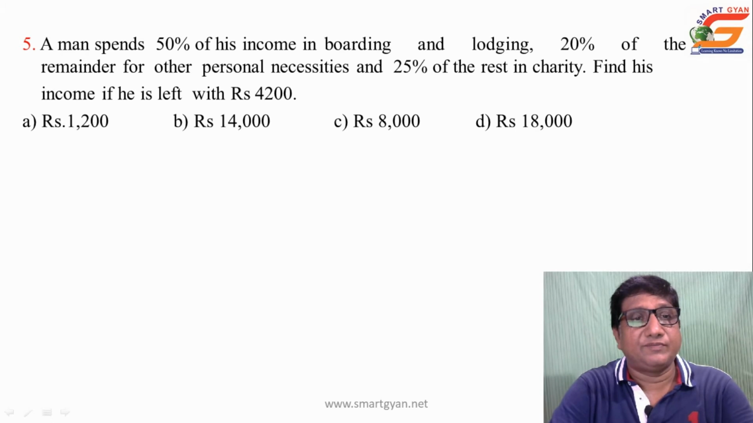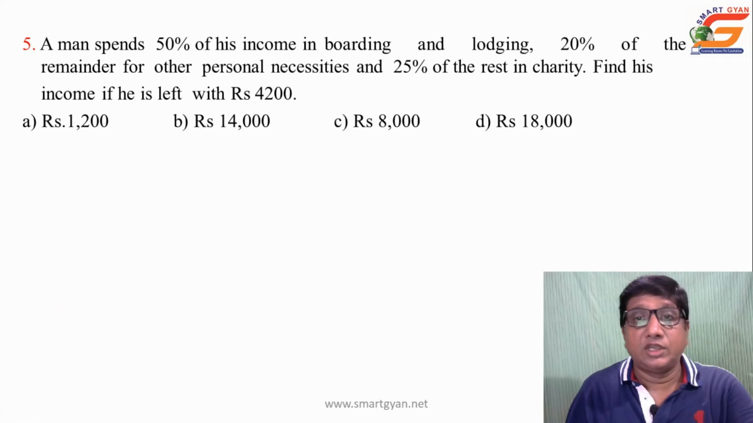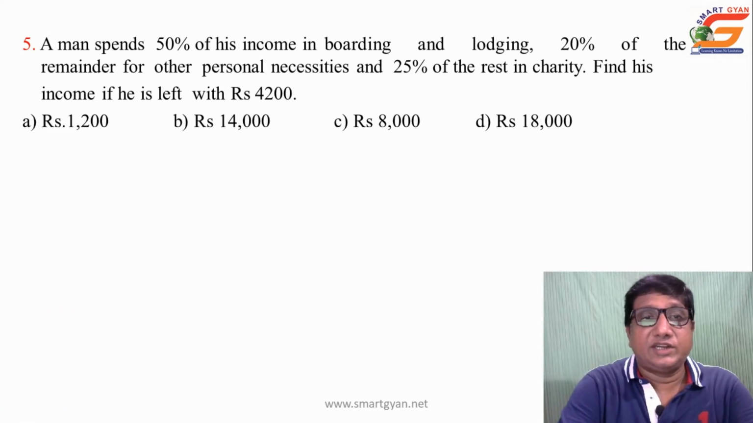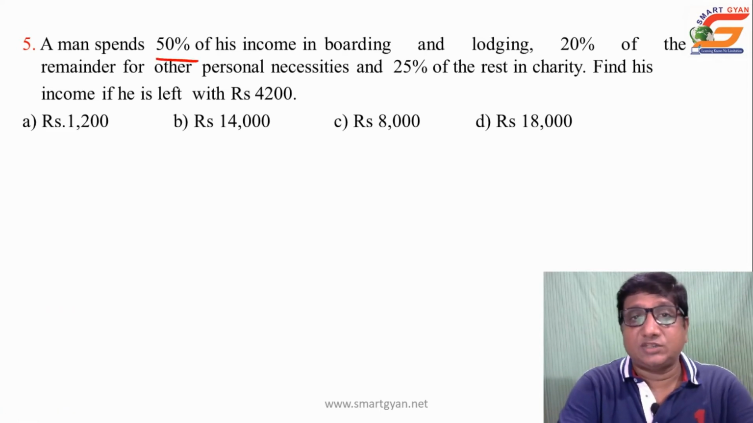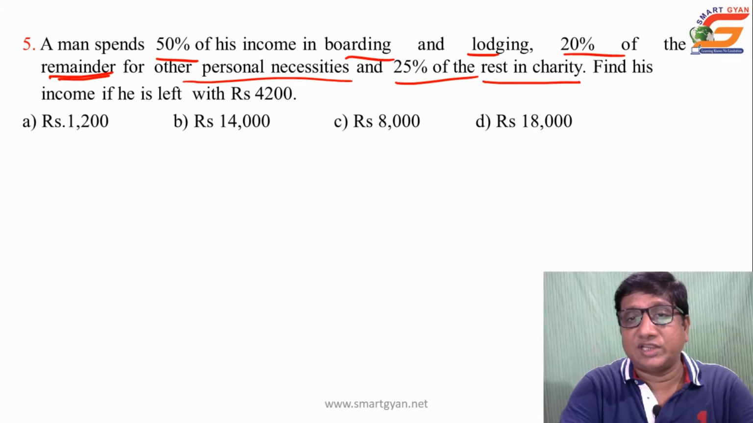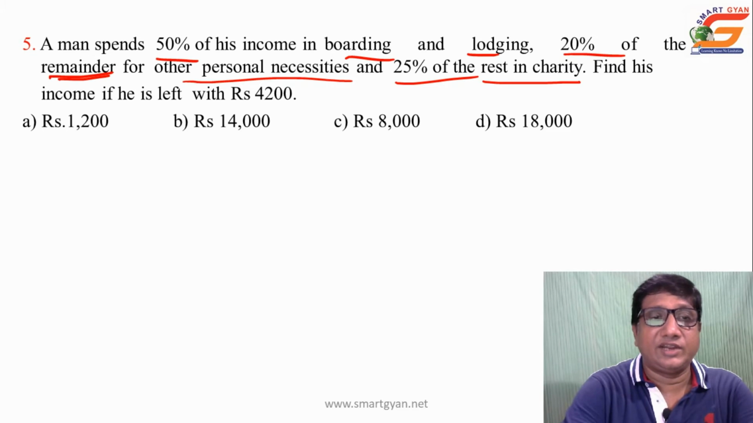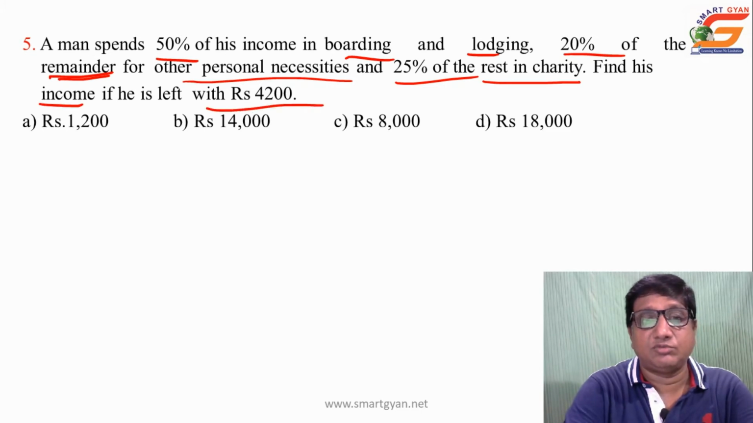Next question, a man spends 50% of his income in boarding and lodging. A man spends 50% of his income in boarding and lodging, 20% of the remainder, underline the word remainder, for other personal necessities, and 25% of the rest in charity. Find his income if he is left with rupees 4200.